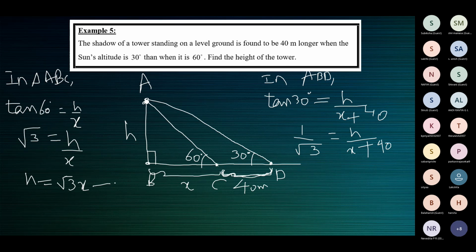This is equation 1. This is equation 2. What do we do after this? I mean, H we can put as root 3x, ma'am. Correct. One method is we can substitute. We can convert the second equation to an equation in only X. You can take away this H and write root 3x. Don't cross it like this and write; in the next step, you can just take away H and write root 3x. So now see, there's only one unknown, X. Cross multiply and solve for X. And once you get X, put the value of X here to find H.